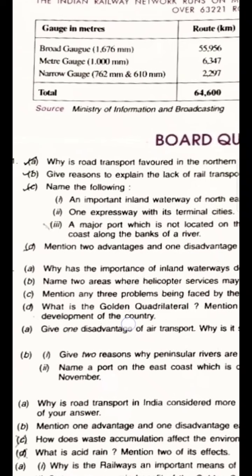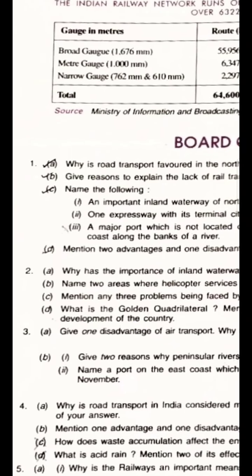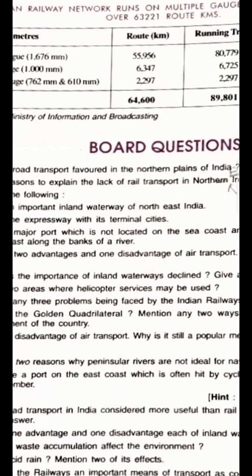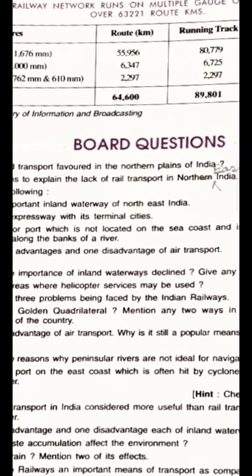Next we come to the D part, and it says mention two advantages and one disadvantage of air transport. Very easy, given in your book also. For air transport, what can be the advantages?